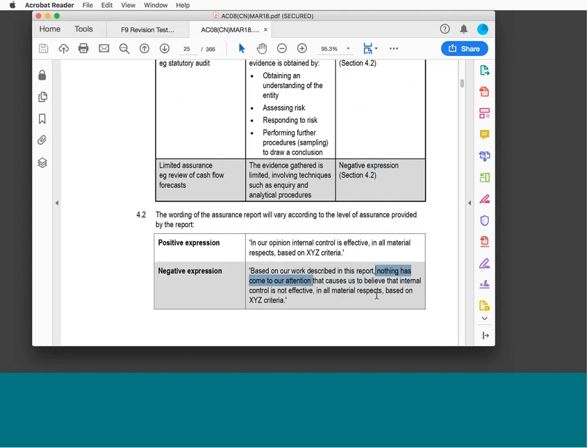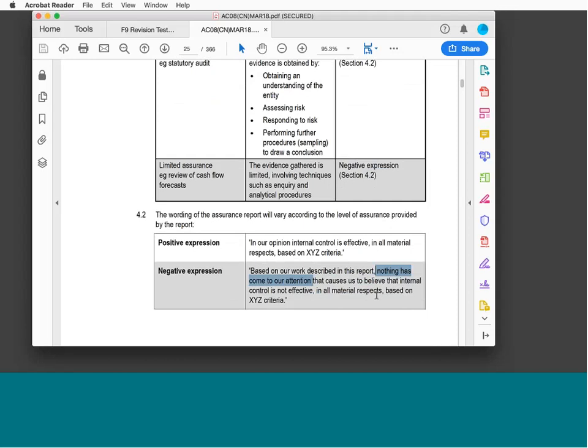It's called a negative expression because it's saying nothing has come to our attention. We're not being positive. We're not saying the internal control is effective. We are saying nothing has come to our attention to suggest that it's not effective. So we've had a look, but we didn't find anything that suggests a problem. So it's probably okay, right? So it's a weak conclusion.